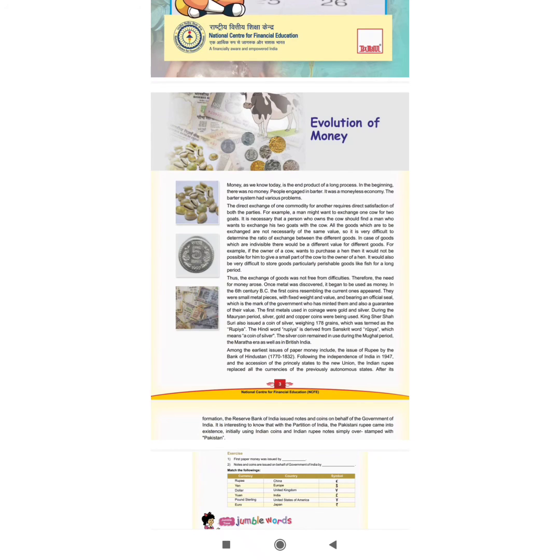Similarly class, you can see that throughout the world we have different types of currency. For example, in the US we use dollars. Some countries use dollars, some countries use yen.